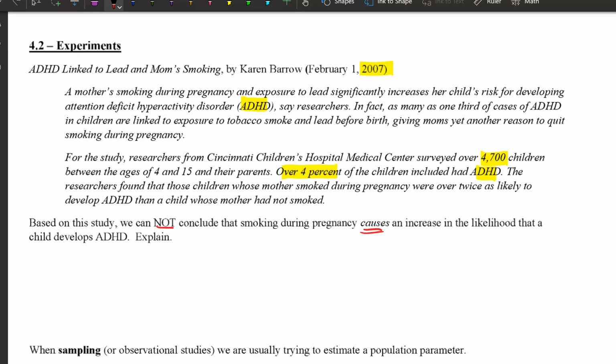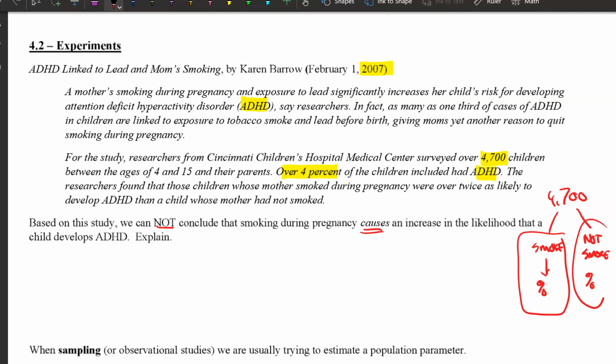they didn't run an experiment. This is not an experiment. This is just an observational study. They took 4,700 kids. They observed whether their parents smoked or didn't smoke. And then they looked at the percentage of them that developed ADHD. And they saw that this percentage was higher than this percentage, which certainly isn't good for smoking.